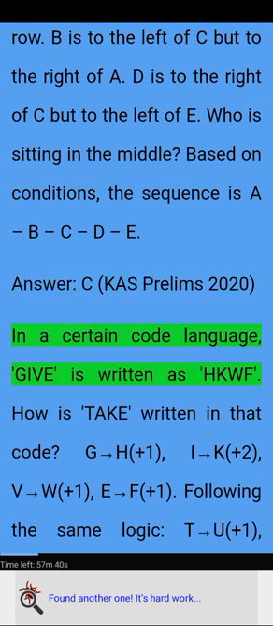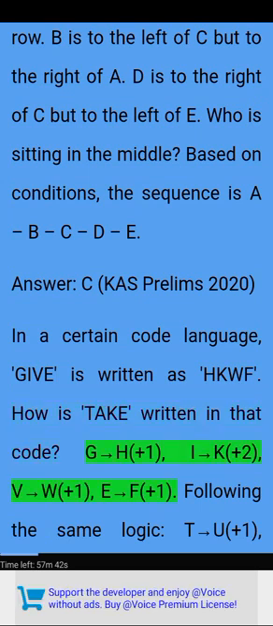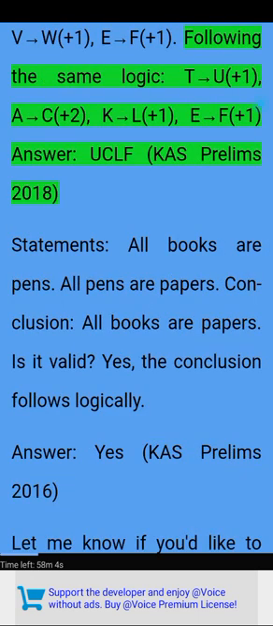In a certain code language, GIVE is written as HKWF. How is TAKE written in that code? G goes to H, plus 1. I goes to K, plus 2. V goes to W, plus 1. E goes to F, plus 1. Following the same logic, T goes to U, plus 1. A goes to C, plus 2. K goes to L, plus 1. E goes to F, plus 1. Answer: UCLF, CAS Prelims 2018.